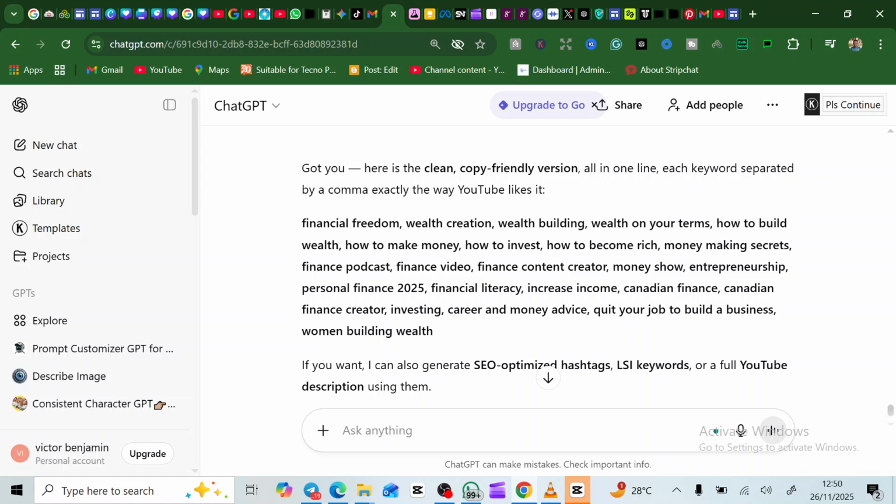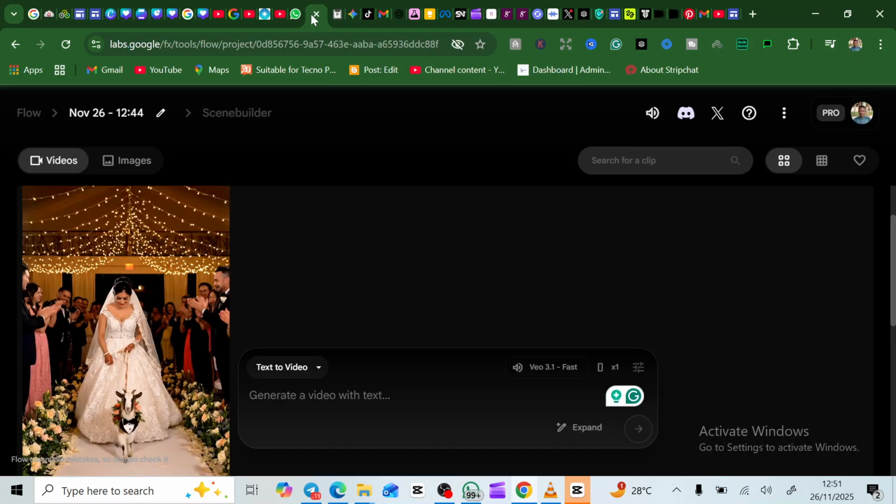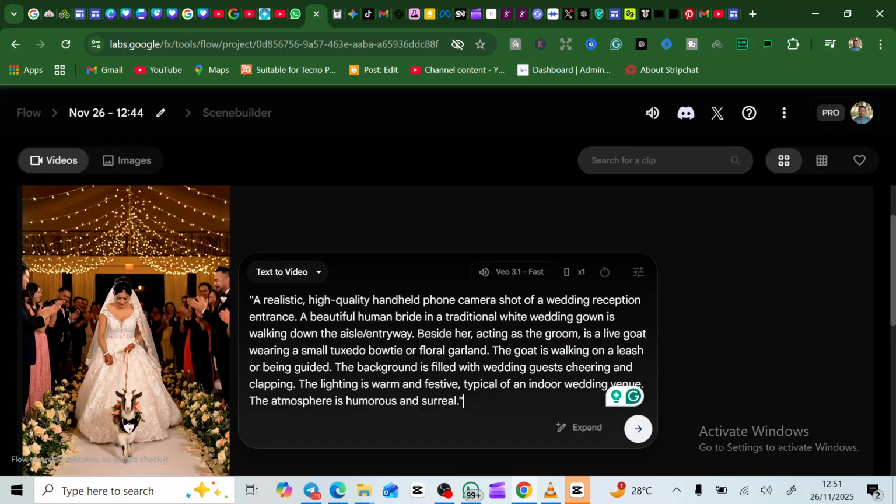So let's say if it's a Nigerian setting you want, you can include it in the prompt before pasting it or when pasting it. When you paste the prompt, you can now say this is a Nigerian wedding. That's what you're going to do.